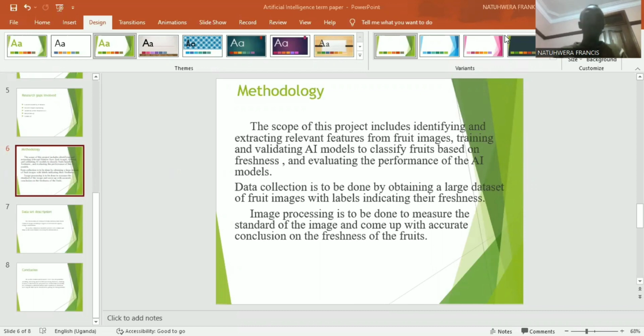So if I can start with the model training, it shall be trained using deep learning models, working on the extracted features, whereby for the extraction of features, we shall be using convolutional neural networks, CNNs. Then for the proposed AI approach to this problem, we shall be using deep learning models such as the CNNs to classify fruits based on the images in the datasets.